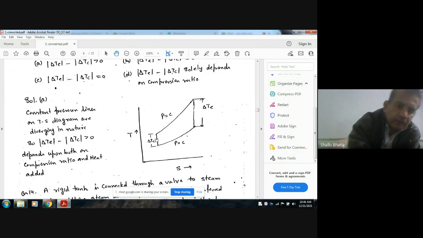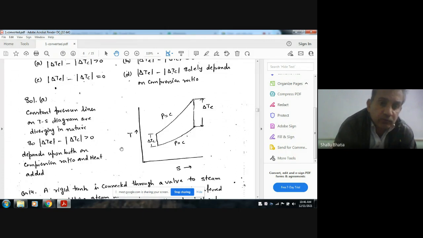This difference depends on the compression ratio and the heat added or heat rejected. So delta TE minus delta TC is greater than zero.